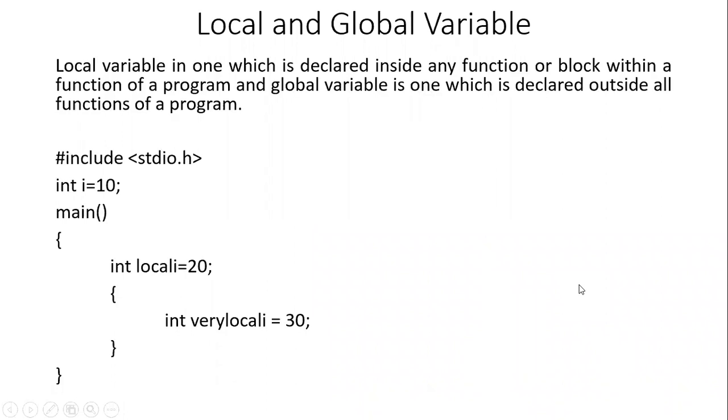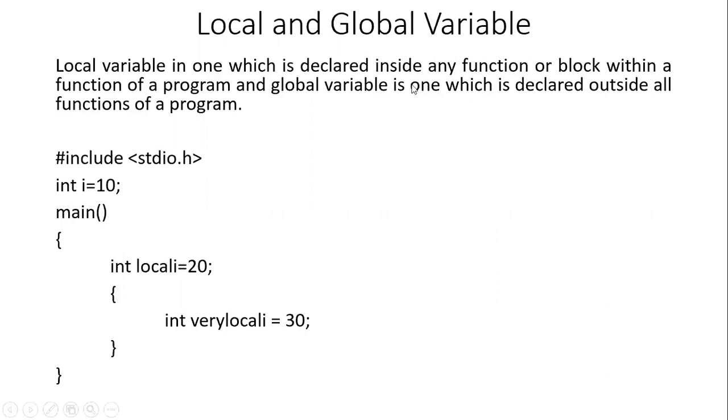Before we jump to the topic storage classes, let me introduce you to the concept of local and global variables. A local variable is one which is declared inside any function or block within a function of a program, whereas a global variable is one which is declared outside all the functions of a program.